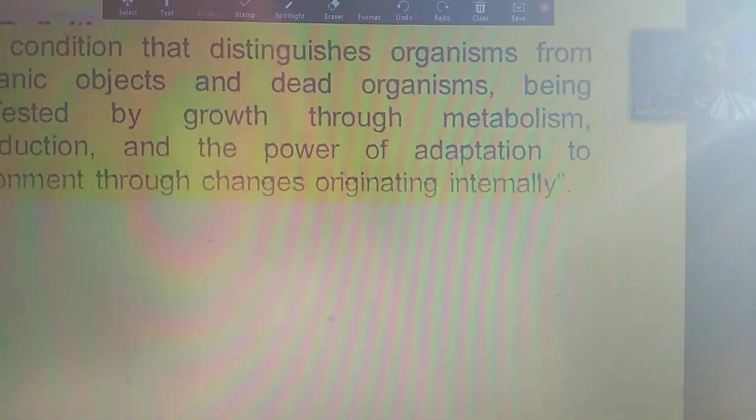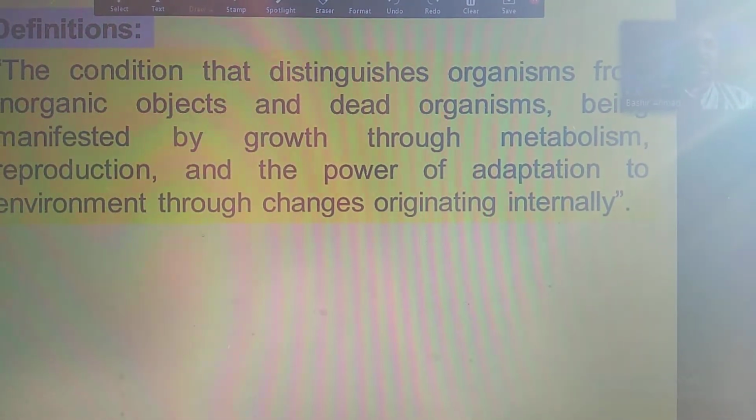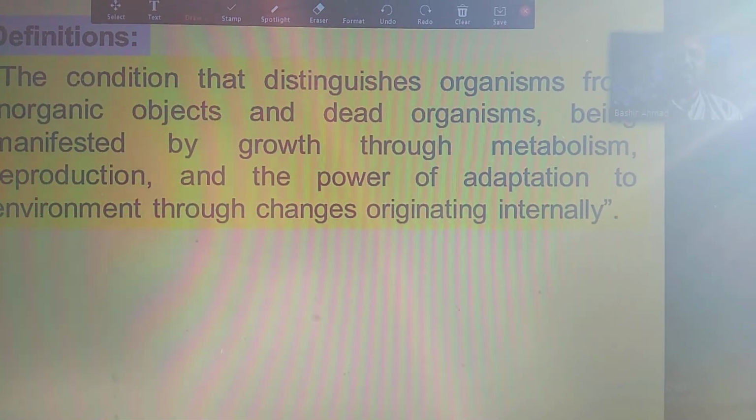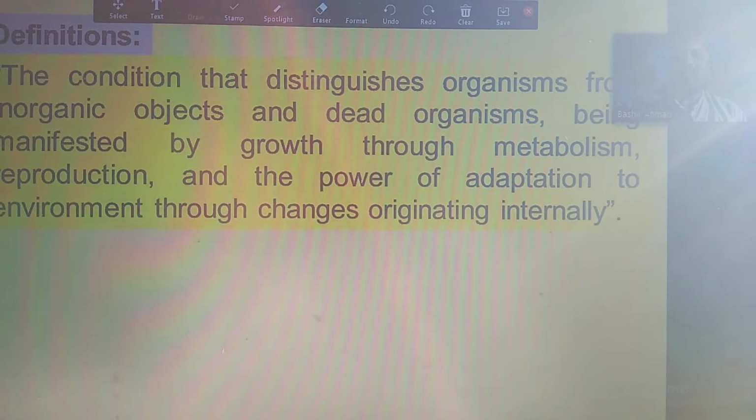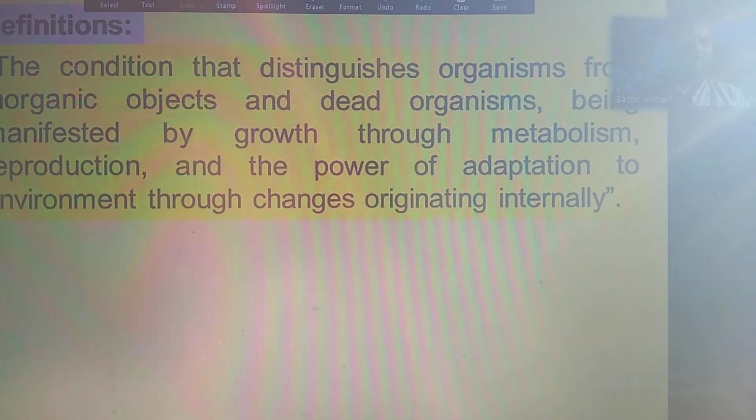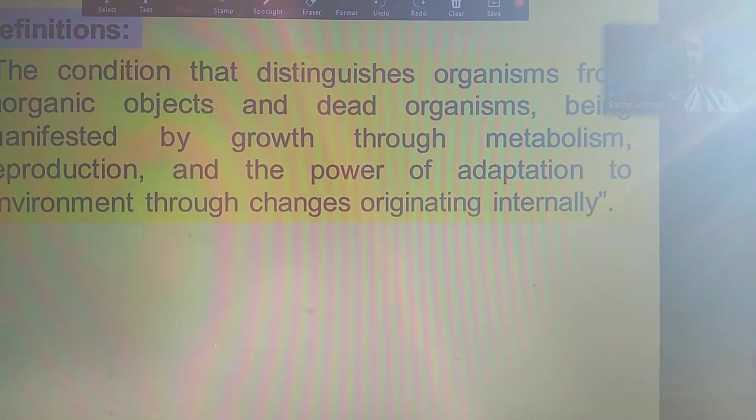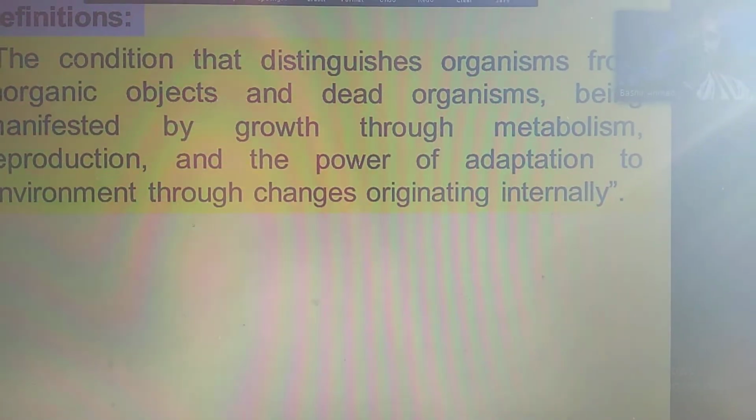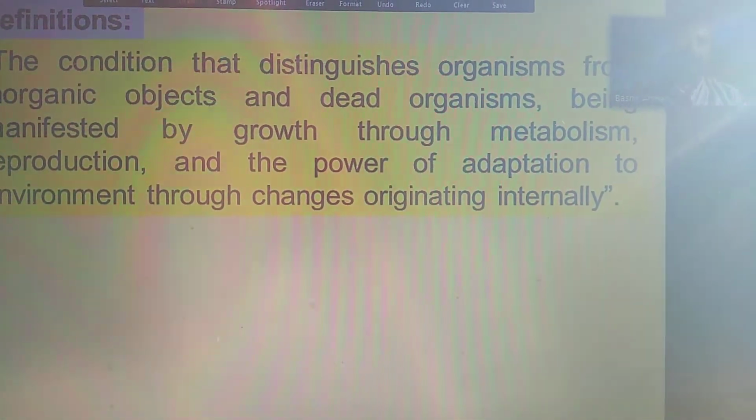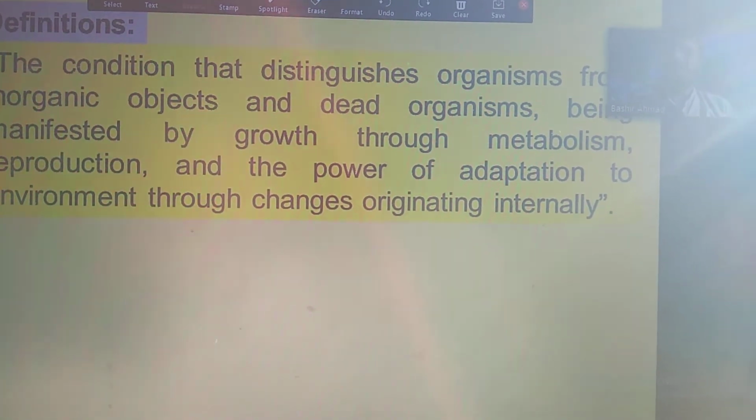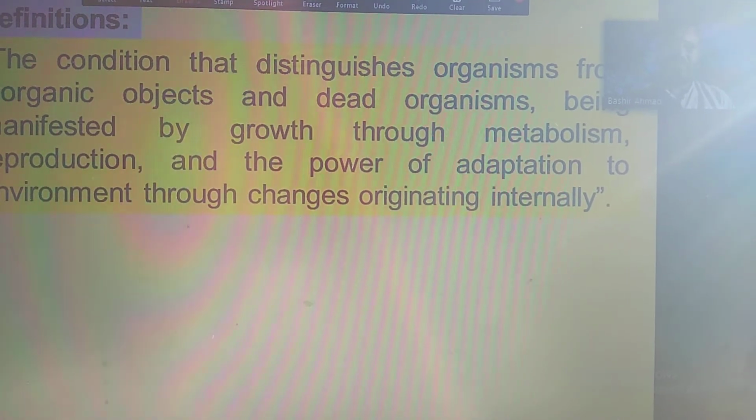So what is life? Life is the condition that distinguishes organisms from inorganic objects and dead organisms, being manifested or expressed by growth through metabolism, reproduction, and the power of adaptation to environment through changes originating internally. So life is those conditions which distinguish living organisms from non-living organisms.